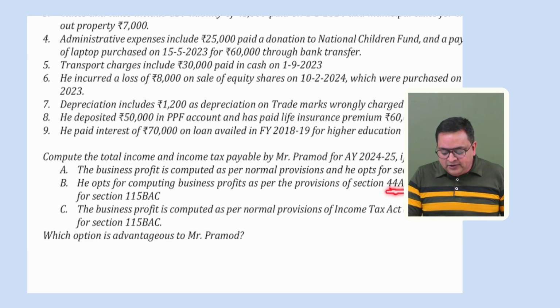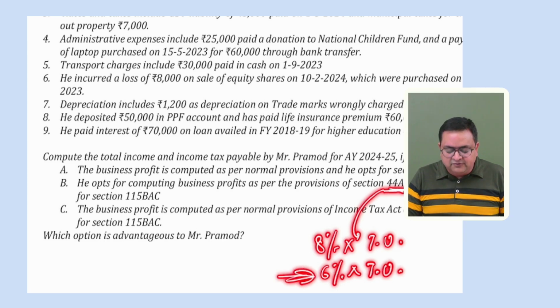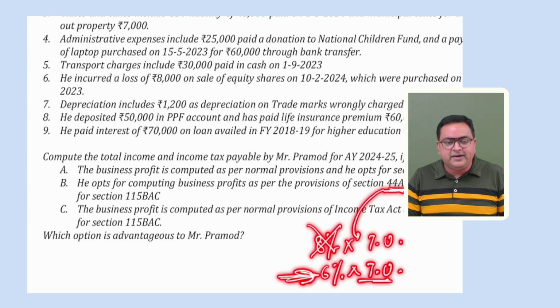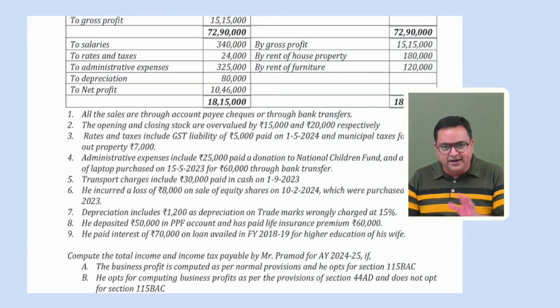Section 44AD. So we understand in section 44AD, how do we compute the income of the assessee? We take 8% of turnover or 6% of turnover. When your whole turnover has been realized through banking channel, then we take 6% of the turnover. Correct. So here they have already mentioned that the entire sale is through banking mode. So we don't have to apply 8%. We will simply apply 6% over here. That is the reason they have mentioned this first point over here.